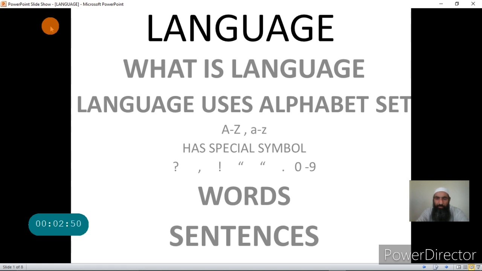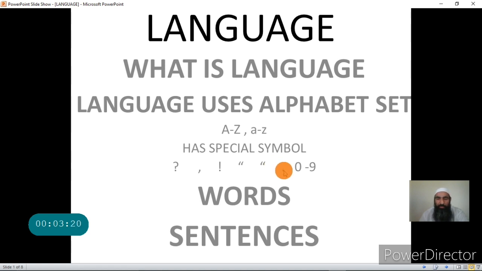Suppose you want to write anything in the English language, you will use alphabets from A to Z capital or A to Z small, and there are certain special symbols which you will also be using in the written form, that is note of interrogation, question mark, comma you will be using at some places. At some places you might use exclamation or quotes and full stop.